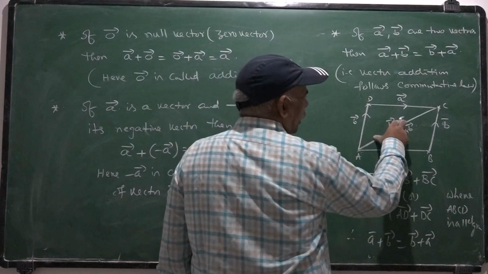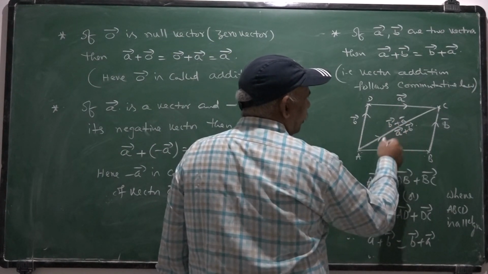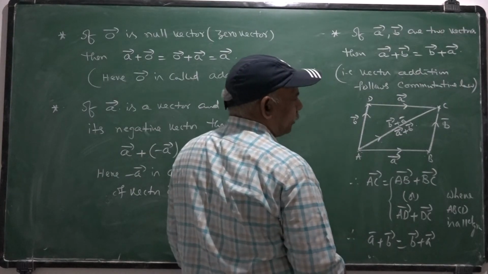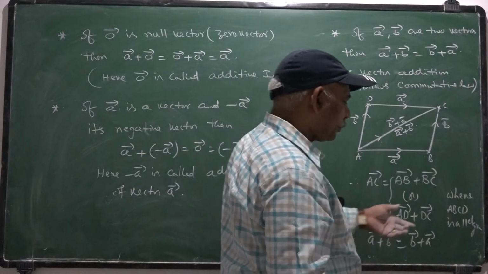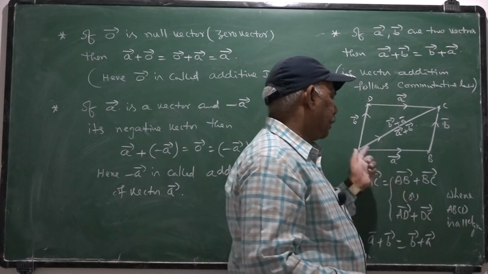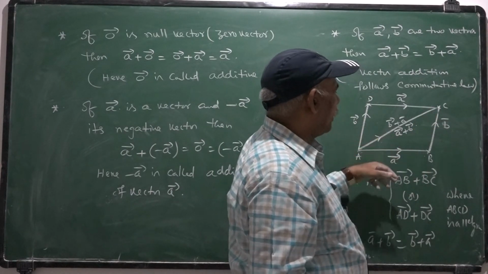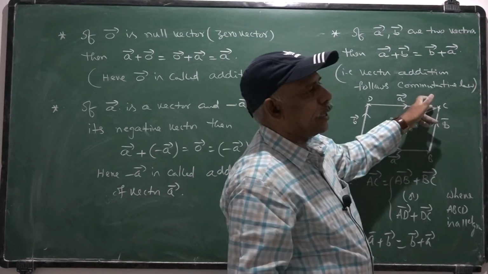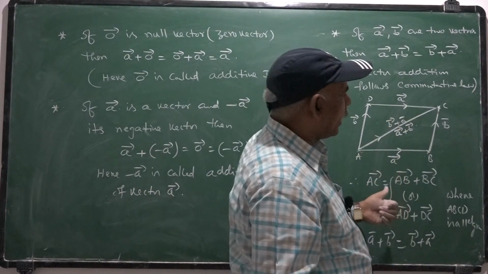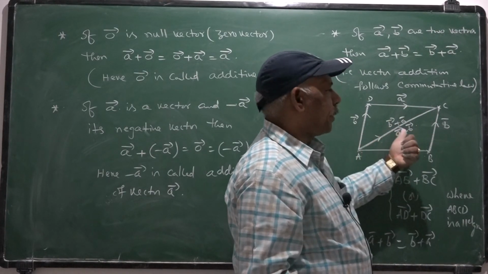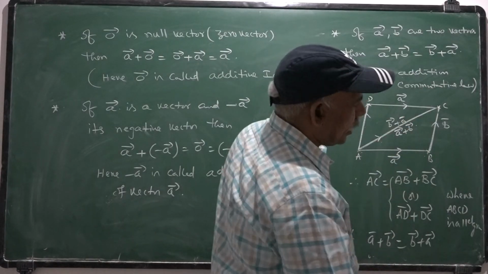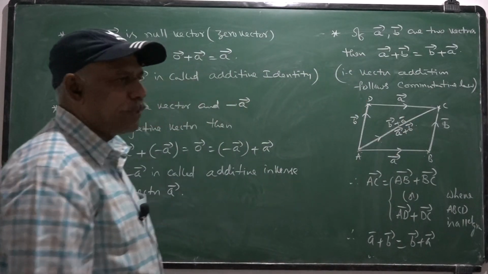This is known as parallelogram law. Once you construct a parallelogram with the help of A bar and B bar as adjacent sides, then certainly the vector AC bar is along one diagonal, and A bar plus B bar is the same as B bar plus A bar, which is known as parallelogram law of the vectors.